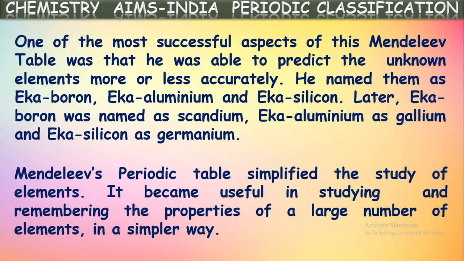One more important point is that Mendeleev's periodic table simplified the study of elements because he classified all elements into different groups. Now, if we know the properties of one element in a group, we can apply the same properties to the remaining elements in that group. In that way, it was made easy. It became useful in studying and remembering the properties of a large number of elements in a simple way. Those are the successful points of Mendeleev's periodic table.